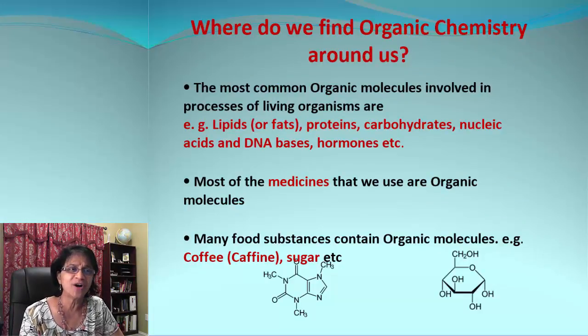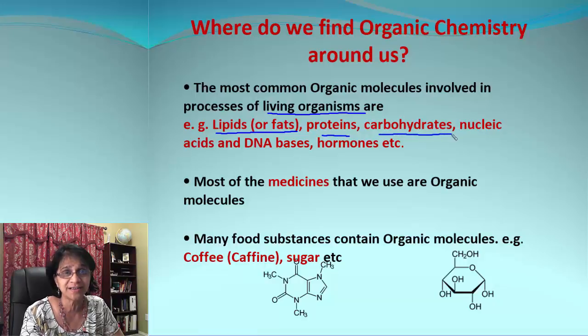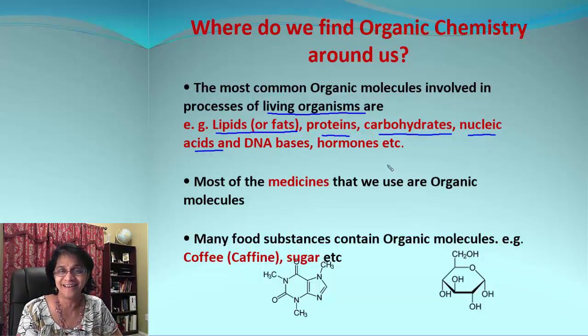So where do we actually find organic chemistry around us? The most common resource is, of course, living organisms. And in our body, we know there are lipids, or we call fats, proteins, carbohydrates. These are also present in food. Then, of course, our DNA contains nucleic acids. There are some DNA bases there. And, of course, there are hormones. So our human body is full of organic chemicals.